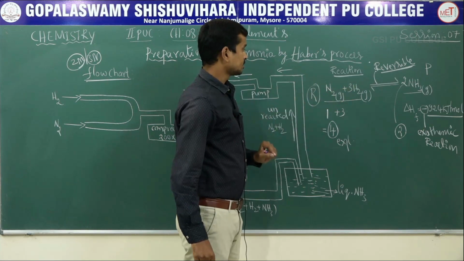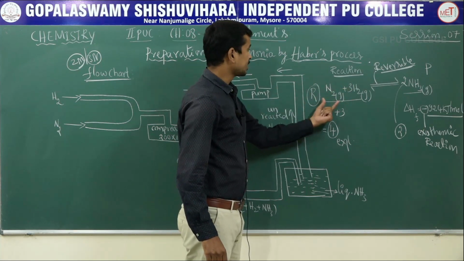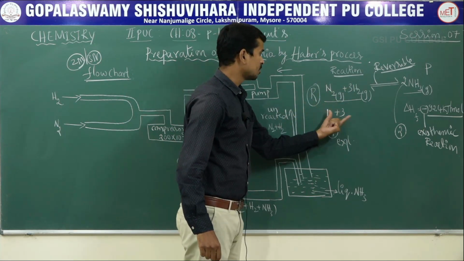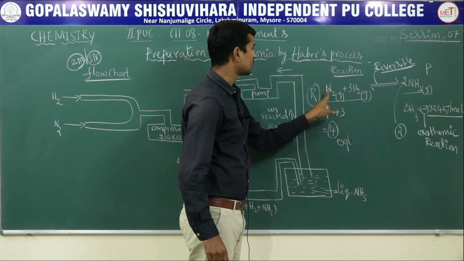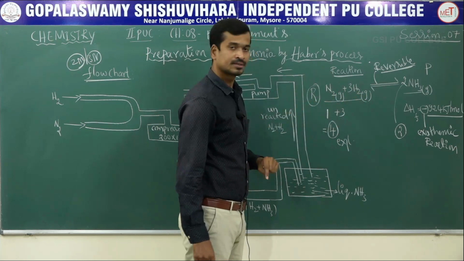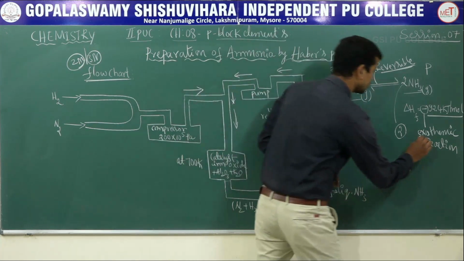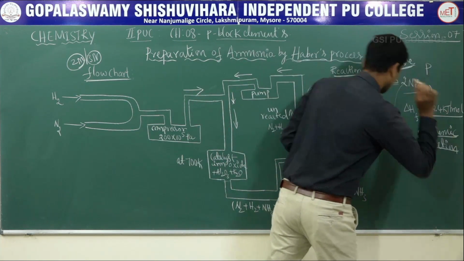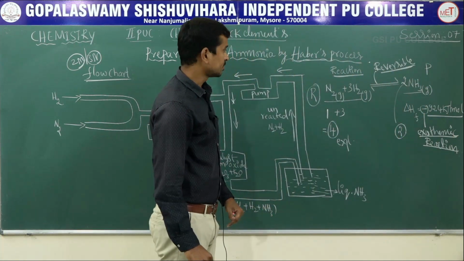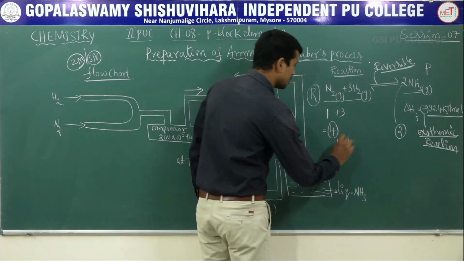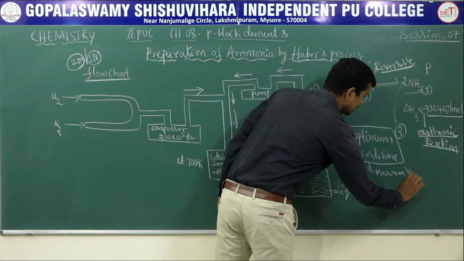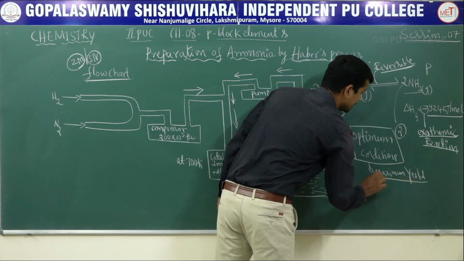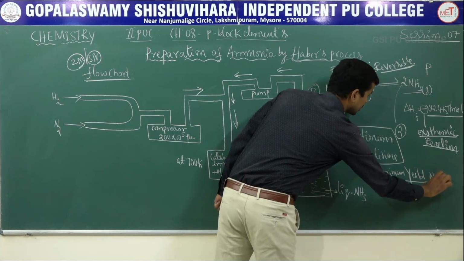Formation of ammonia is accompanied by a decrease in volume, or a decrease in the number of moles, by a 1:3 molar ratio of nitrogen and hydrogen. It is exothermic in nature. Next, what are the optimum conditions? What are the optimum conditions to get a maximum yield of ammonia?